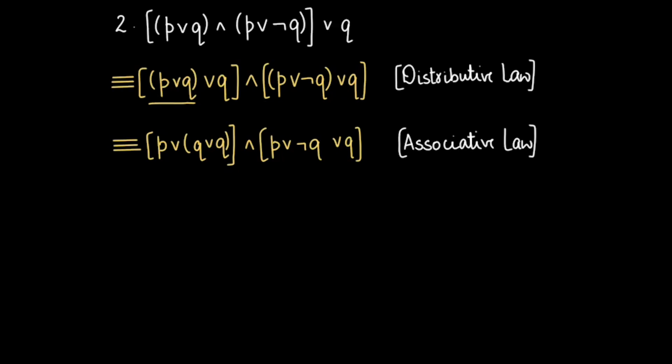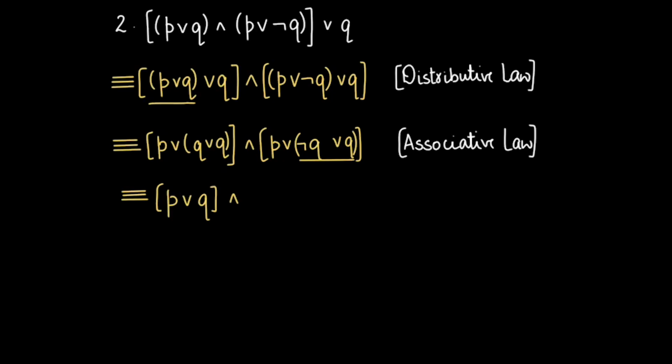The associative law again. And then, what is Q or Q? Q or Q is Q itself. Therefore, this is P or Q. And not Q or Q, by the inverse or negation law, it becomes a true statement. Either Q is true or not Q has to be true.